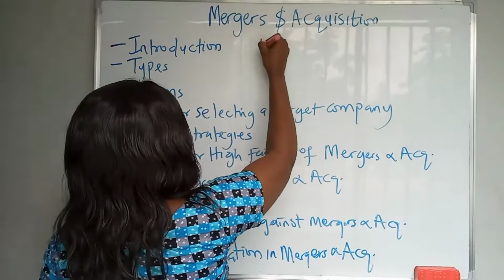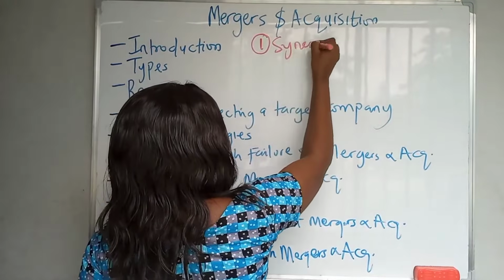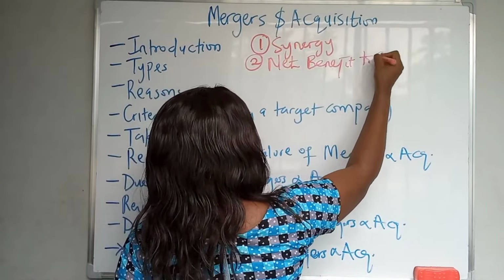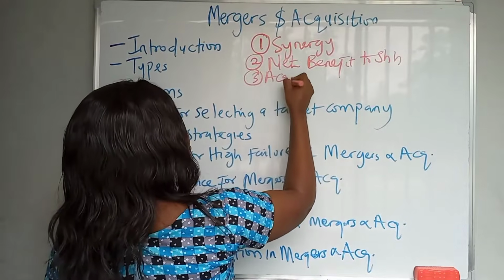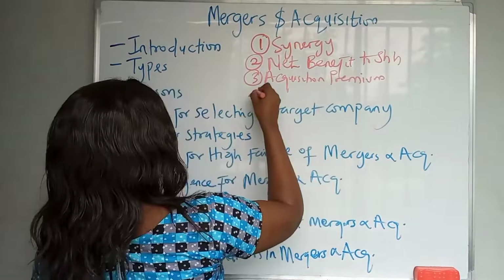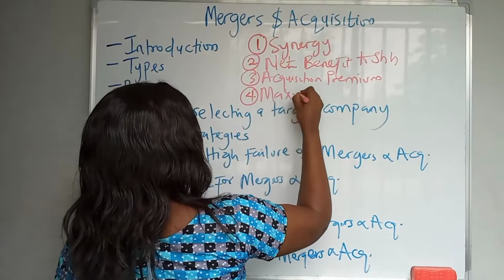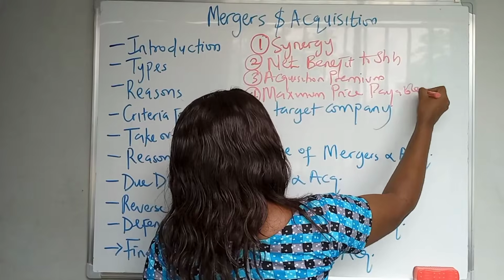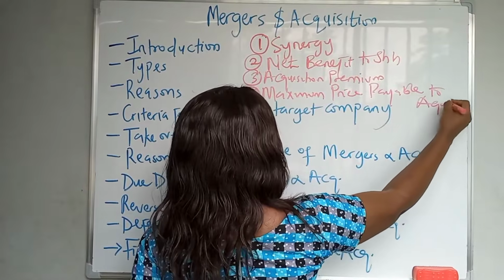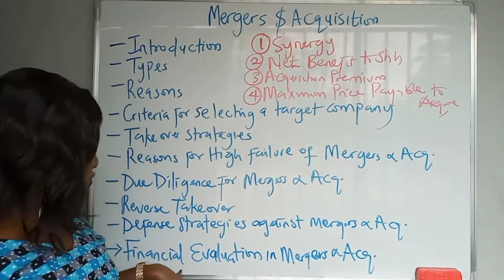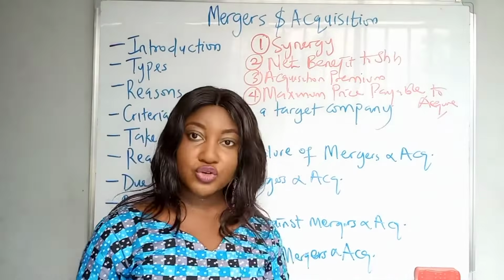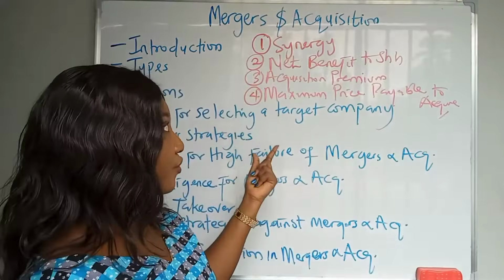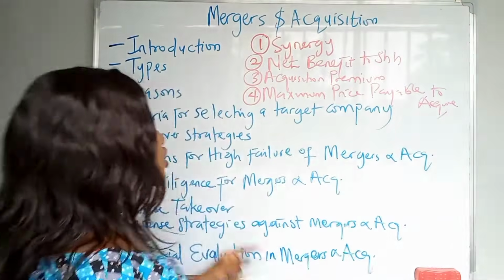The first thing you need to know how to calculate is synergy. The next thing is the net benefit to shareholders. The third thing is acquisition premium. And the fourth thing is the maximum price payable to acquire, that is, that the predator company should pay. So that's what financial evaluation in mergers and acquisition will revolve around, meaning that any question they ask you in exam will revolve around these 4 variables. Does that make sense? So let's start from synergy.